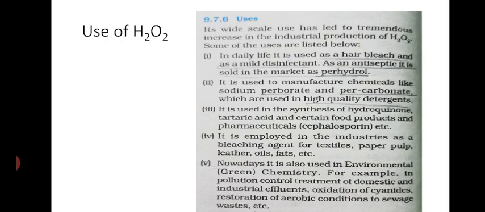Next is the use of hydrogen peroxide. H2O2 is hydrogen peroxide. It is used mainly as a bleaching agent. It can be used as a hair bleach. Sometimes it is used as an antiseptic. It is sold in the market as perhydrol, and it is used sometimes to manufacture chemicals like sodium percarbonate or perborate, etc.